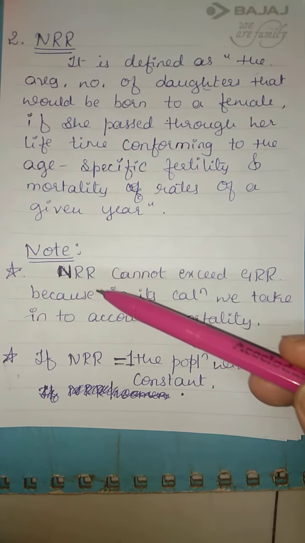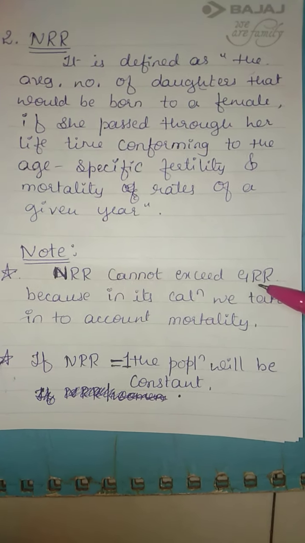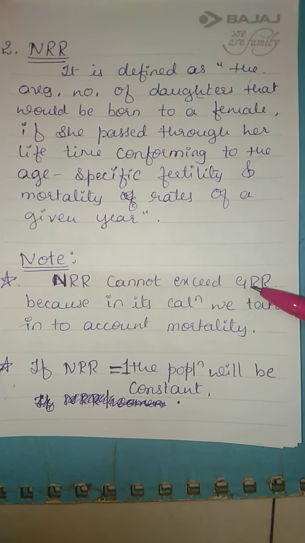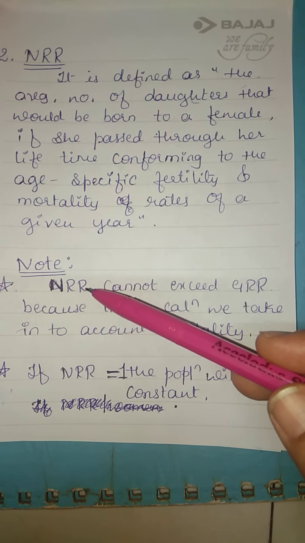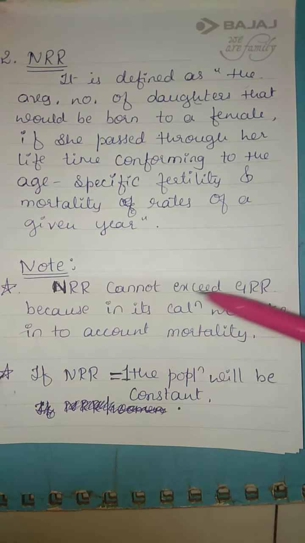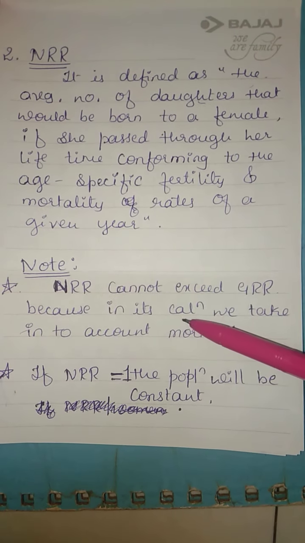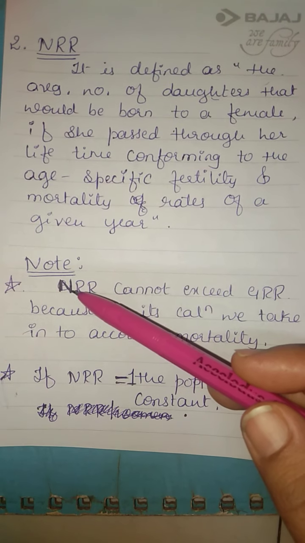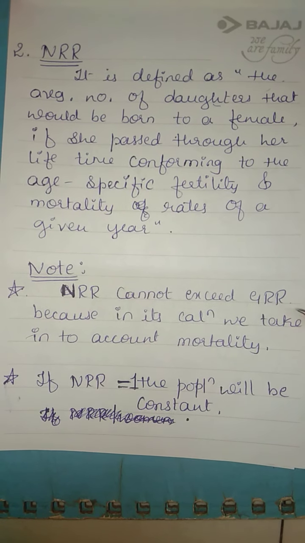Here is a note. NRR cannot exceed GRR. Remember this, very important. NRR cannot be greater than GRR always, because in its calculation we take into account mortality. Mortality will be considered here. NRR will not be greater than GRR.